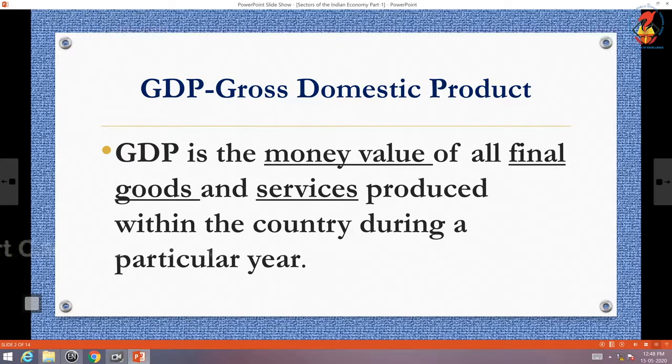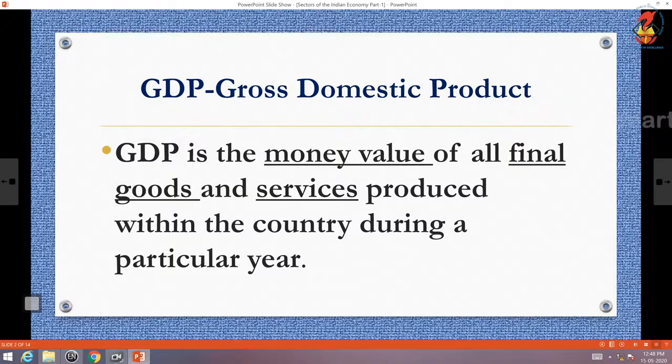Final goods, goods that are ready to consume. Services, different types of services. Within the country means within the domestic territory of a country. So we can define GDP as the money value of all final goods and services produced within the country during a particular year.